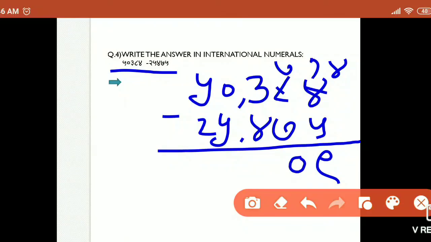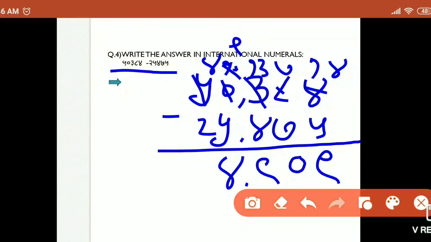Now again 4 cannot be subtracted from 3, so we have to borrow 1 from here, but here also nothing is there, so here remains 4, here it will come 10, and from this 10 if we take 1 this side, then 13 minus 4 is equal to 9. Then 9 minus 5 is equal to 4, and 4 minus 2 is equal to 2. So this is the answer,